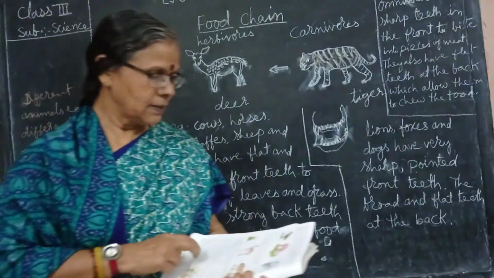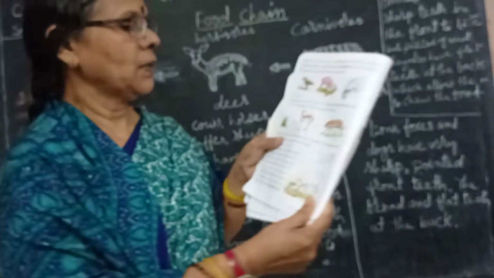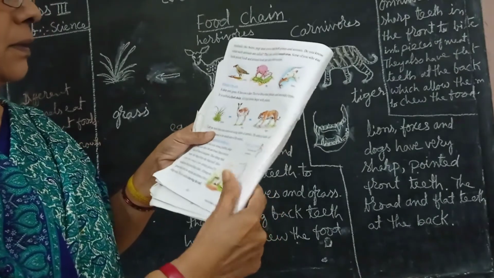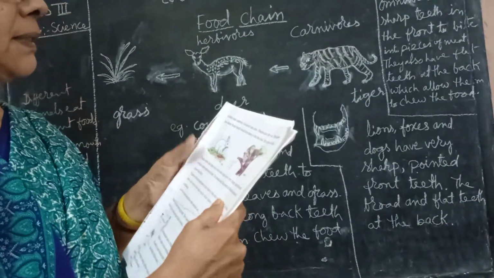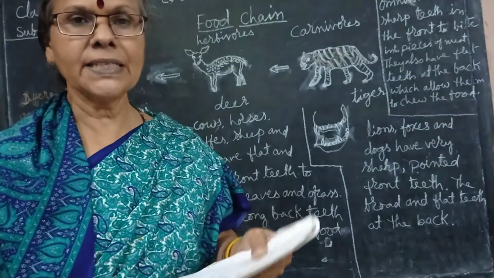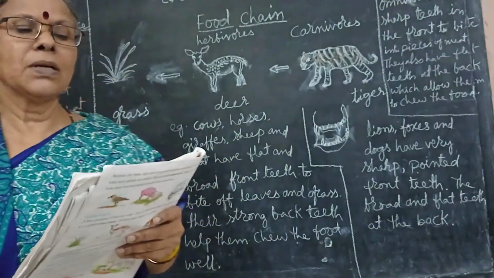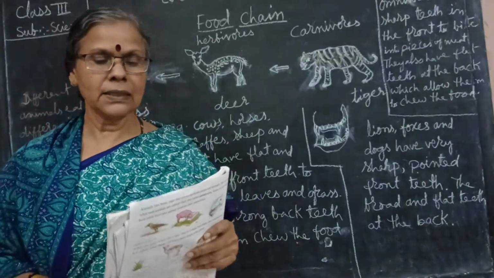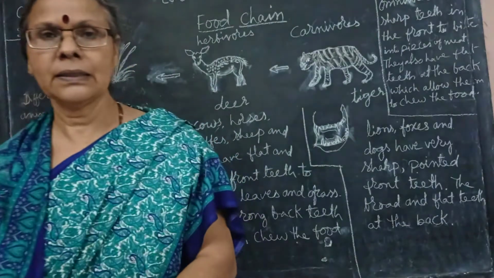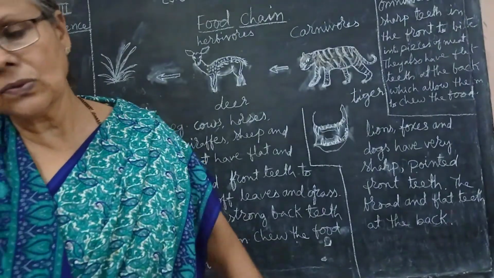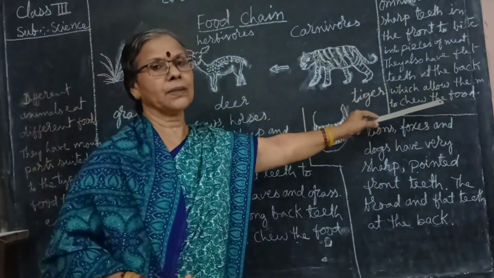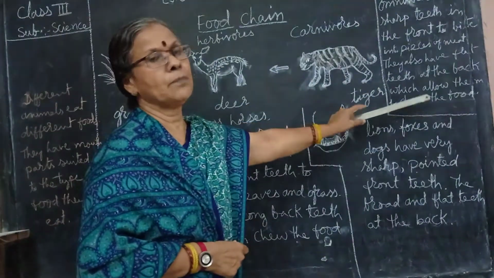We'll read this food chain and show you here the grass, the deer and the tiger. This is a food chain. Here rabbit eats carrot, squirrel eats nuts. Observe how they eat. These animals have sharp front teeth which help them to bite the food. They gnaw, means they cut it. Have you understood? All of you? This is about omnivores also. Pig and bear are very good examples for the omnivores.